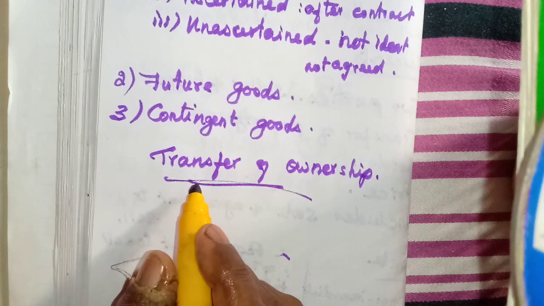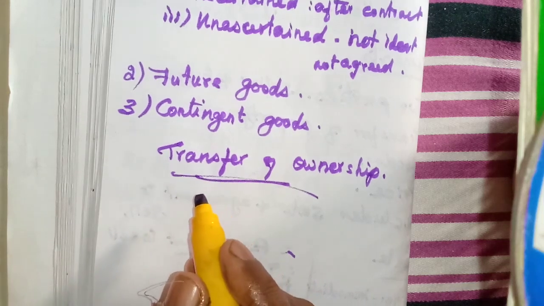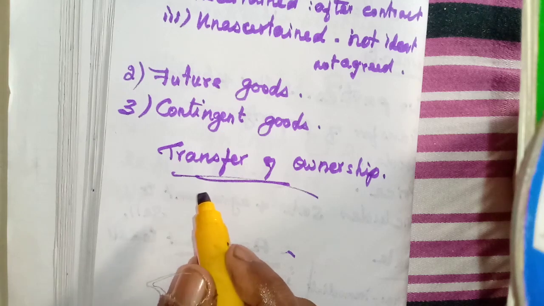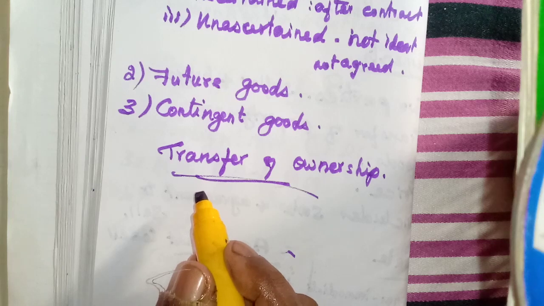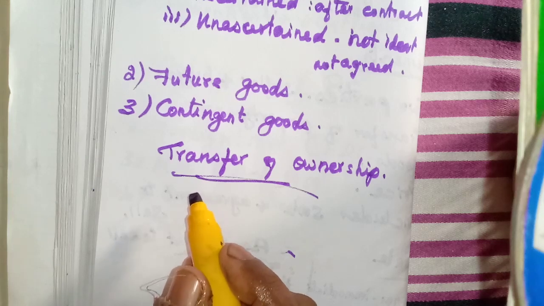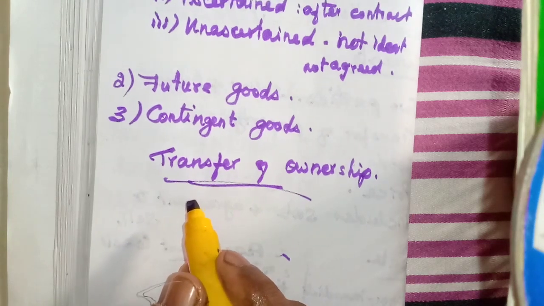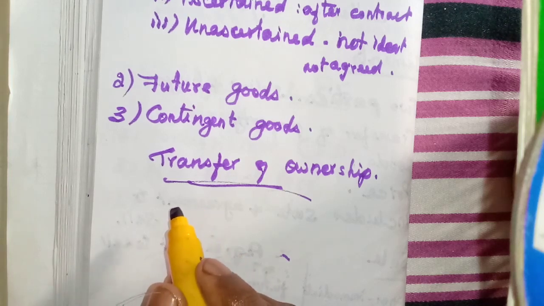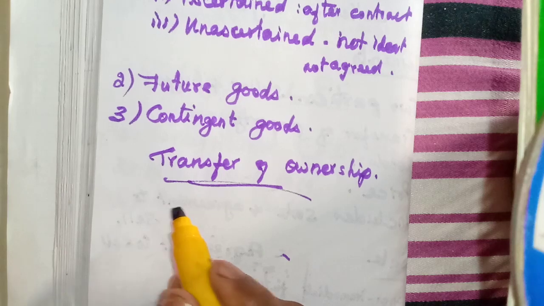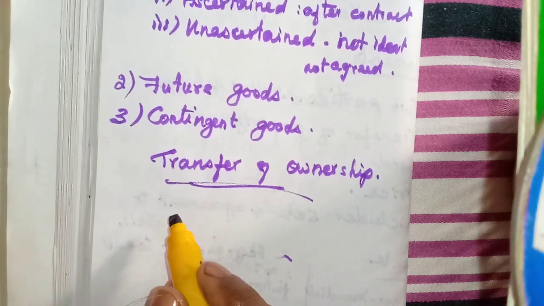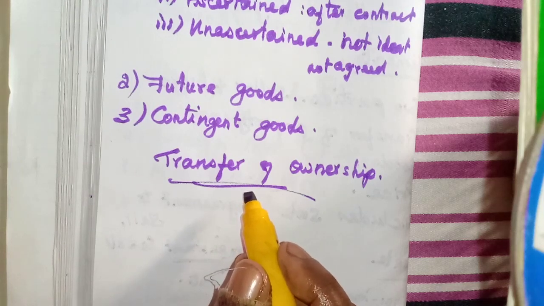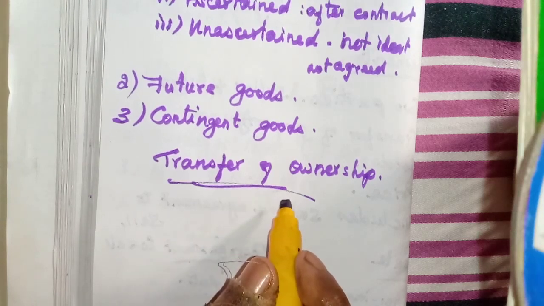For anything, just imagine we are going to buy something. There are two parties, buyer and seller. When we pay the price of the product, the seller will transfer the goods to us, isn't it? So what is the meaning of that? From that moment onwards, the ownership is transferred from the seller to us. That is called transfer of ownership. That is the main contract of any sale, isn't it?